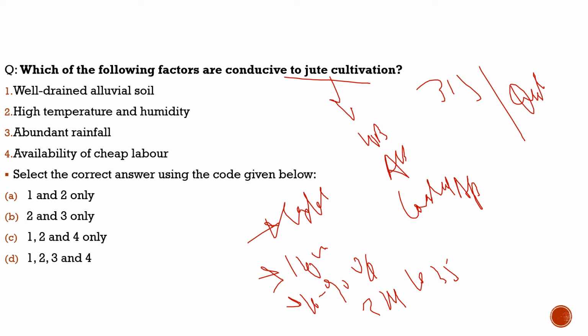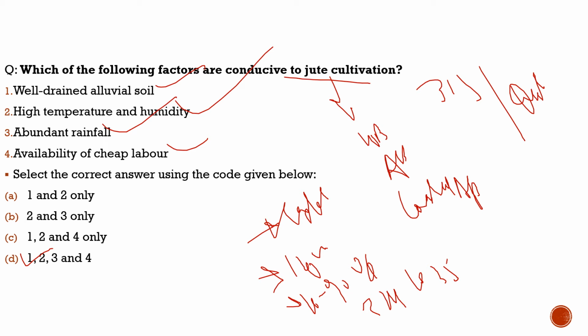So with this, let's have a look at the question and solve it. Which of the following factors are conducive to jute cultivation? Well drained alluvial soil, 100% correct. High temperature and humidity, correct. Abundant rainfall, correct. Availability of cheap labor, 100% correct. So all four statements are correct, and option D is the correct option. With this, we complete today's discussion of current affairs questions.